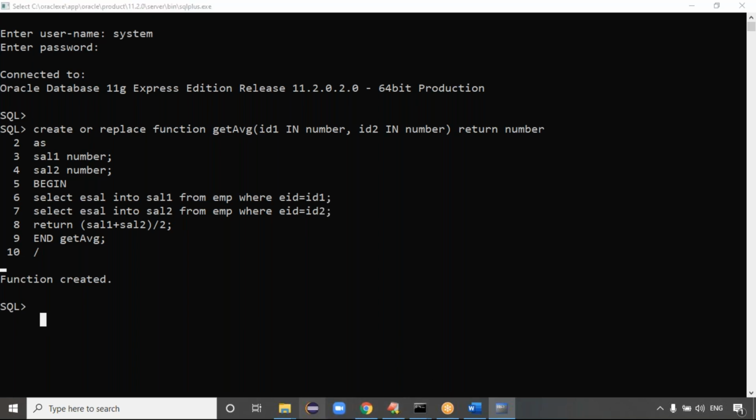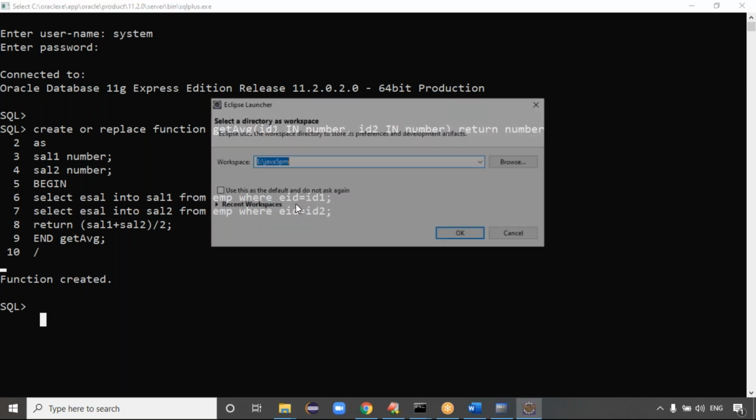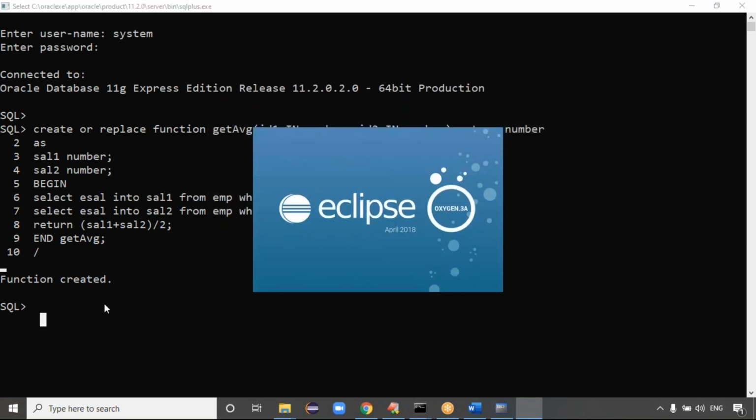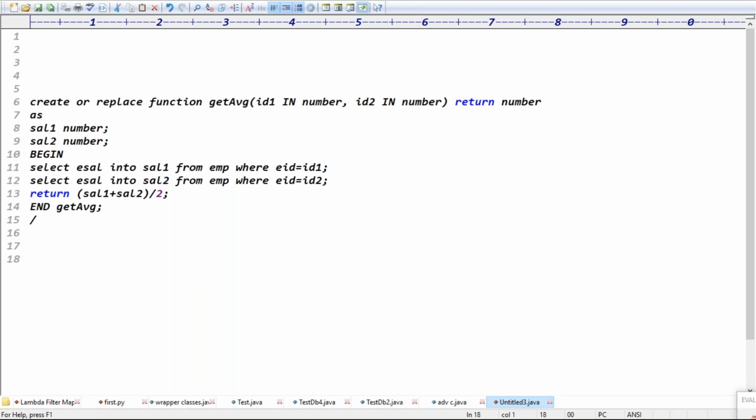Once the function is created, what do we have to do? We have to write the JDBC code to give the input to that function and take the return value from the function, right? Exactly, guys. Yesterday's code, the same code we will write today. The callable statement example from yesterday's class.